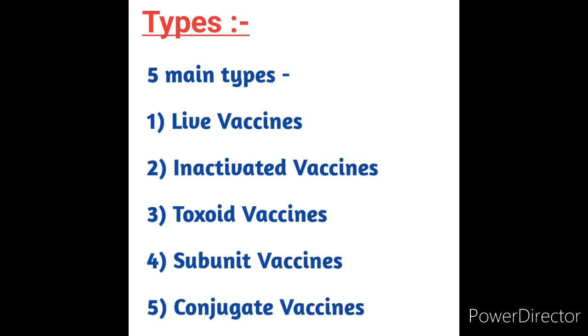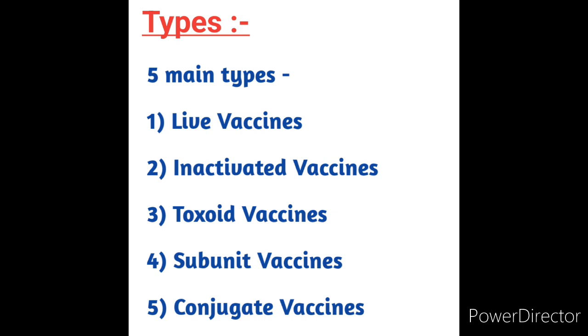Inactivated vaccines are composed of dead or inactivated viruses and bacteria, and therefore differ from live attenuated vaccines. Examples of inactivated vaccines are polio, hepatitis A, and rabies vaccines, and the inactivated polio virus vaccine, IPV, is also an inactivated vaccine.